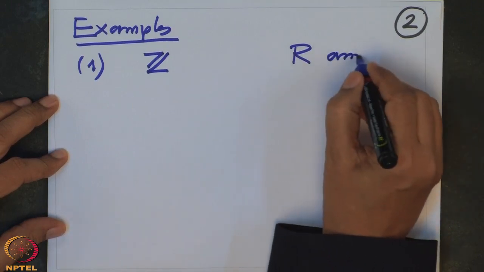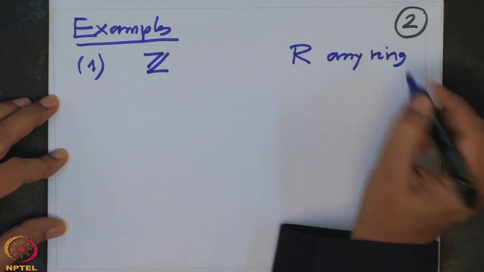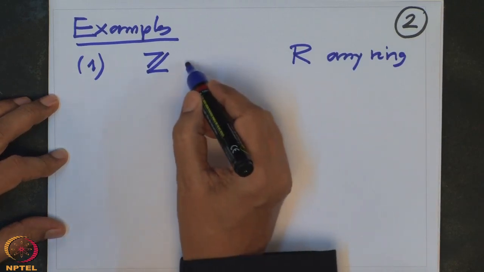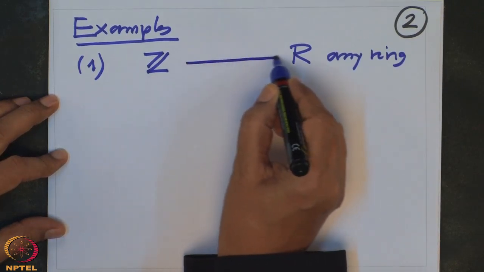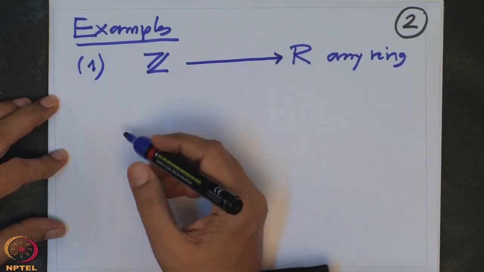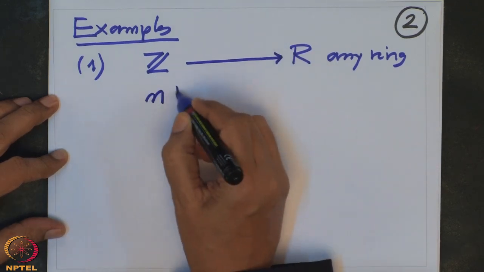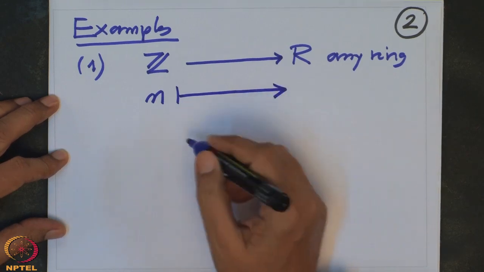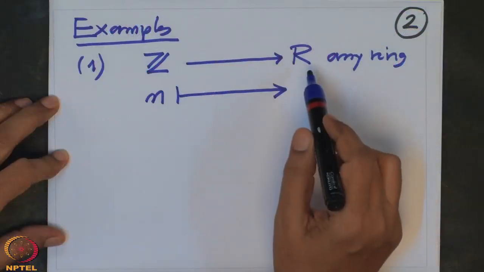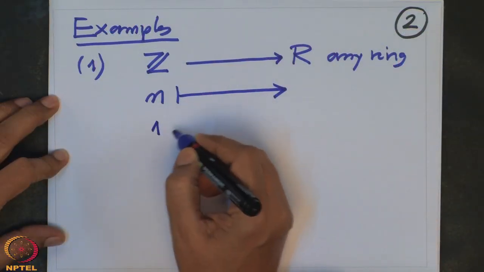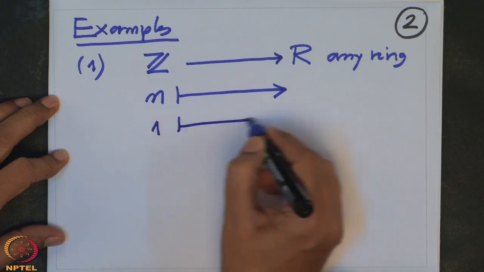I want to give a ring homomorphism from Z to R. That means I should map n somewhere and check that it satisfies the properties of a ring homomorphism. But remember that when we give a ring homomorphism, we need to map 1 of the ring Z to 1 of the ring R. That means we have no choice. The usual 1 should go to 1_R.